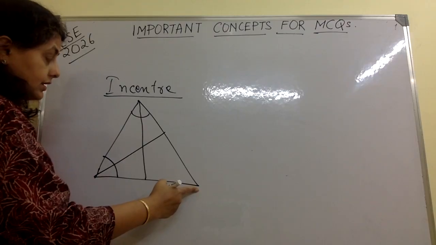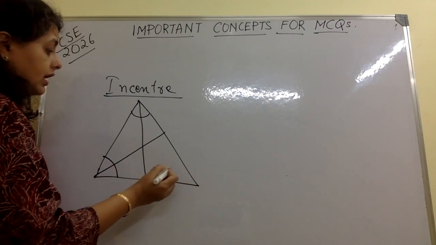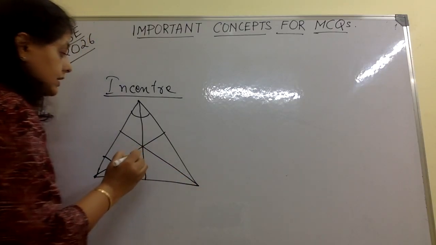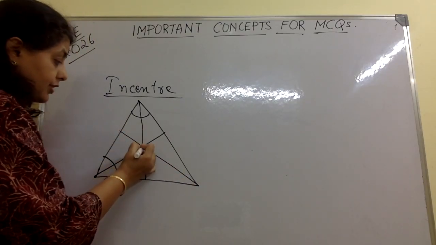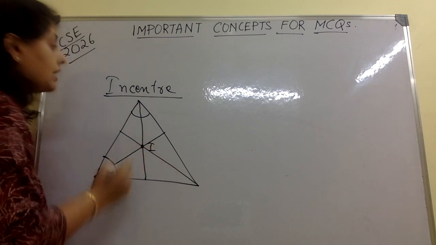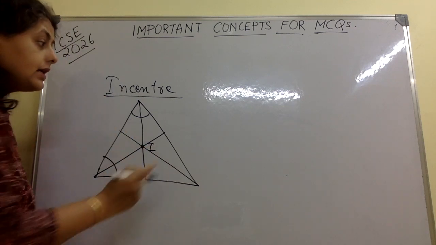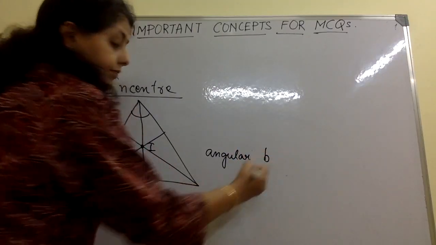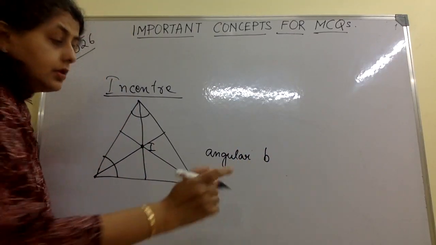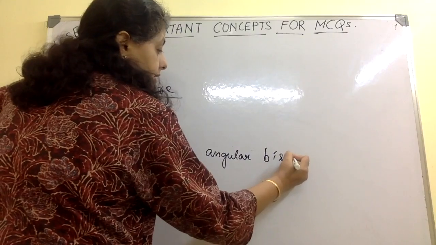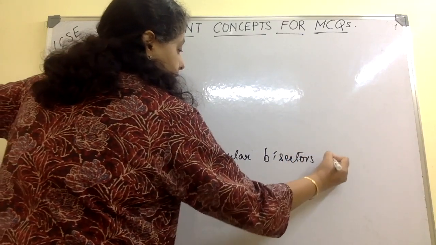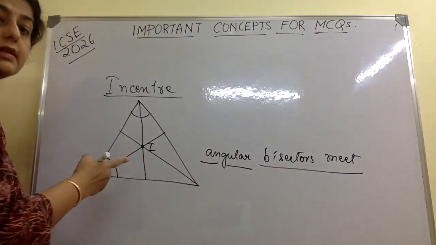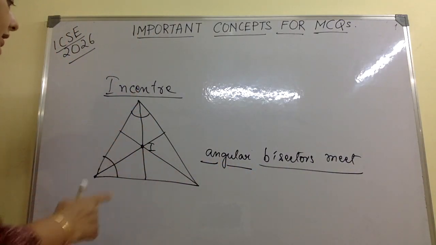And whatever angle this one is, it will divide it into two equal parts. The point where the angular bisectors meet is called the incentre.